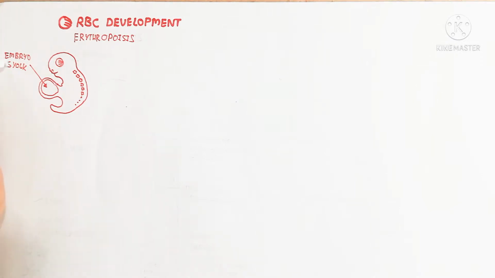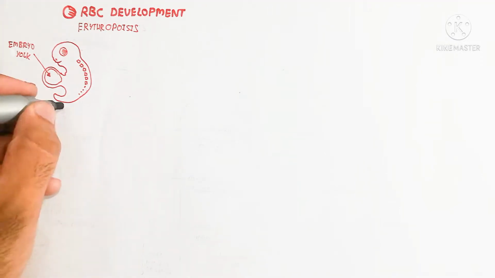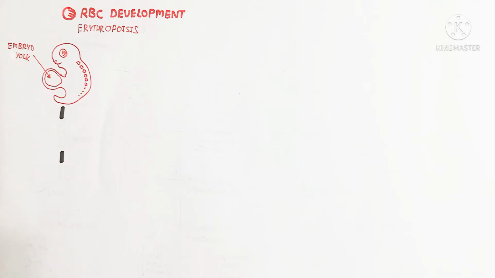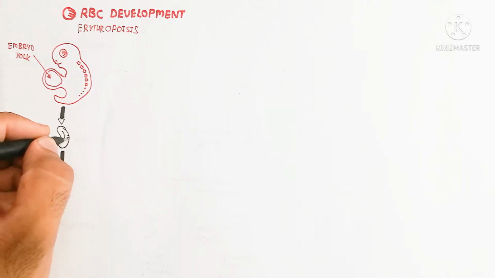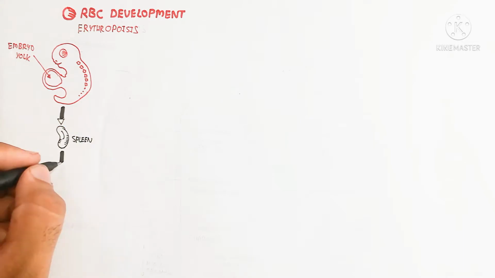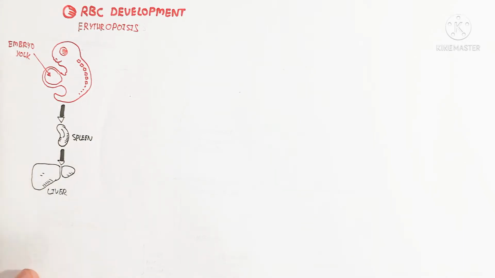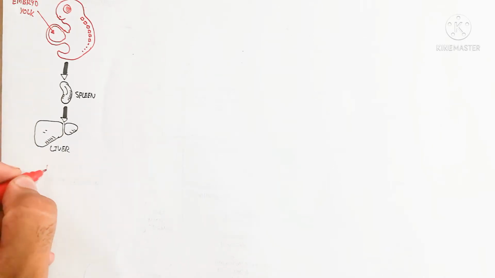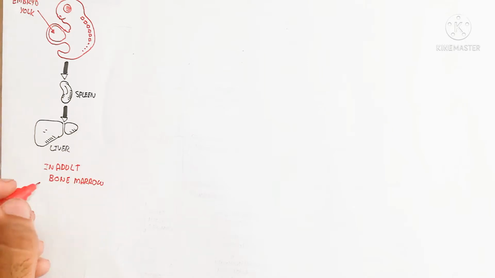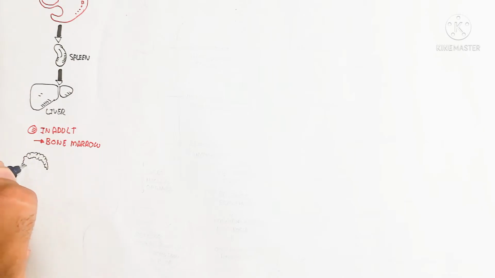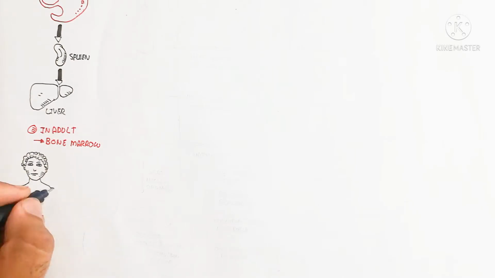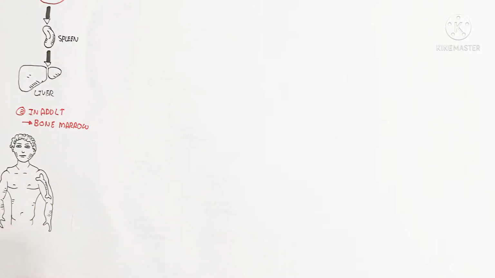First, during the embryonic stage, the red blood cell is produced in the embryo yolk sac, and next in the spleen, and as development proceeds, it moves to the liver and spleen also. In adults, the bone marrow produces the red blood cell. So let's begin to understand how the red blood cell is developed and produced in the bone marrow.